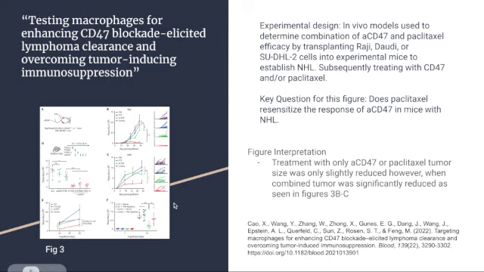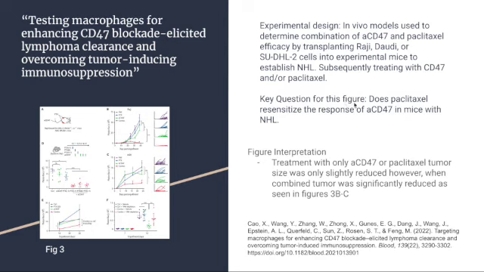Here for this figure, the experimental design was to use in vivo models to determine combination of CD47 and paclitaxel efficacy by transplanting Raji, Dowdy, or SUDHL2 cells into experimental mice in order to establish the non-Hodgkin's lymphoma, and subsequently treating them with CD47 and/or paclitaxel.